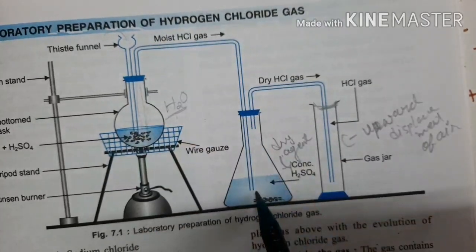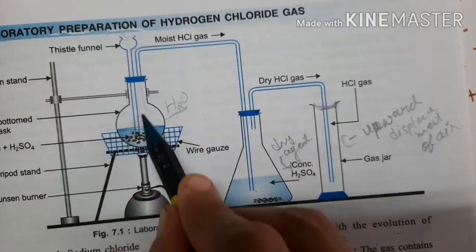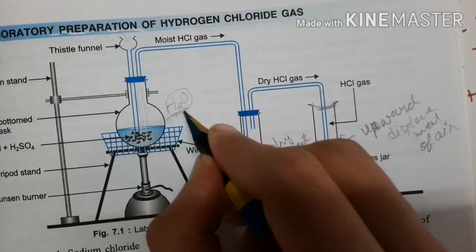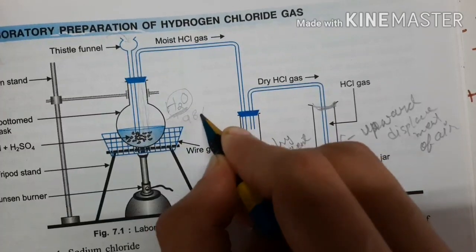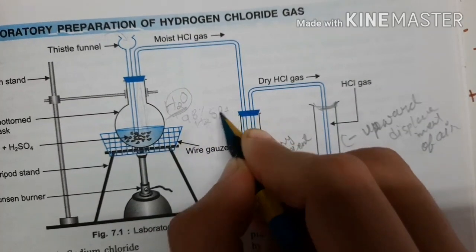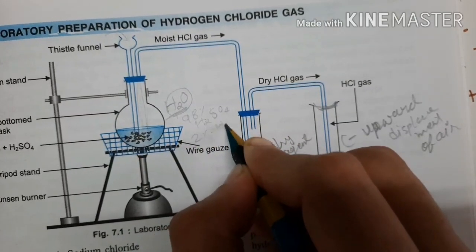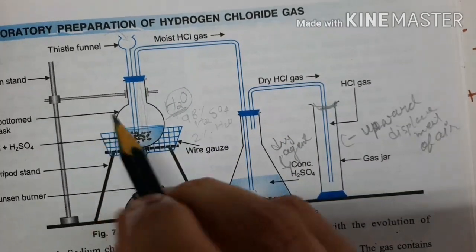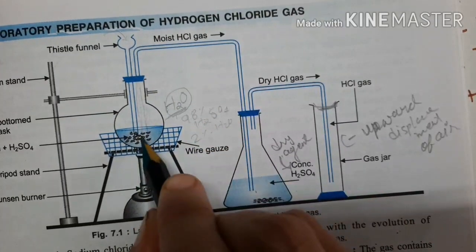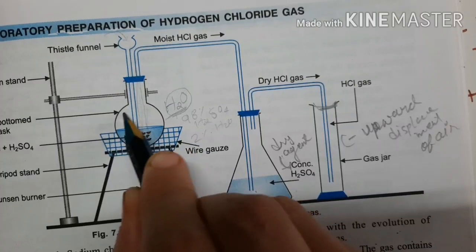I repeat one more time. When we are adding concentrated H2SO4, a little water is present in it, because concentrated H2SO4 is 98%, which means 2% water is present in it. At this temperature it is present in vapor form.